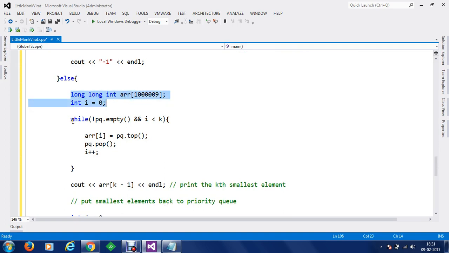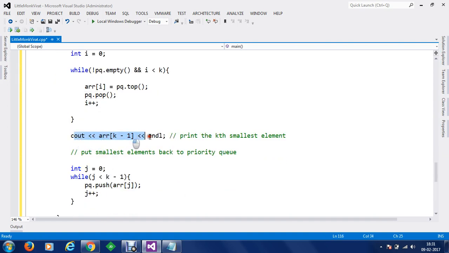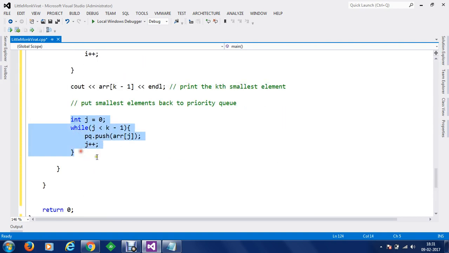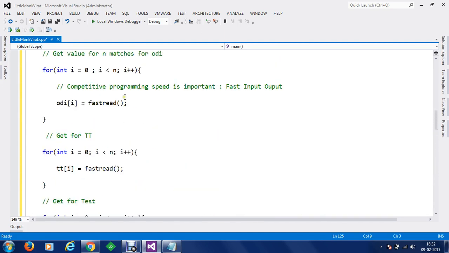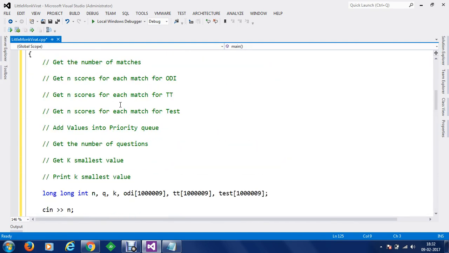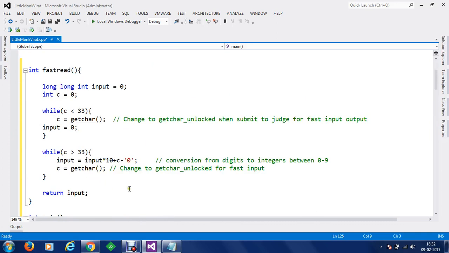Else we are going to loop to the kth element, we are going to get the top, store it into an array, pop the element, then we are going to print the value out, and then finally we are going to push back the elements in case there are any. So this is the code. We just need to change our value for get character unlocked here.